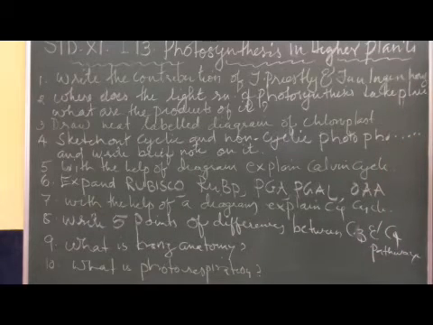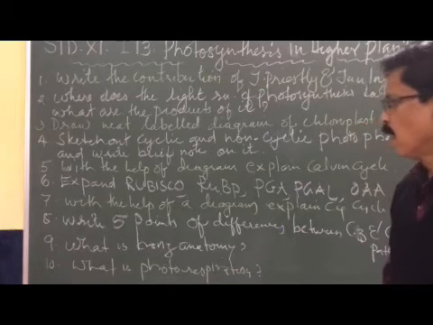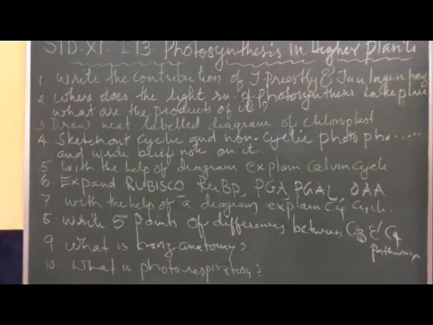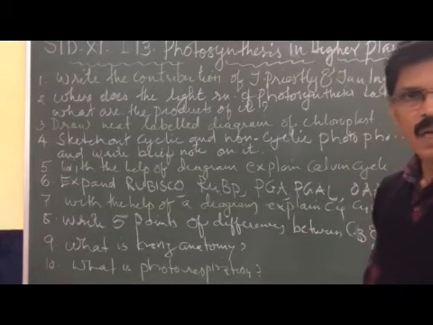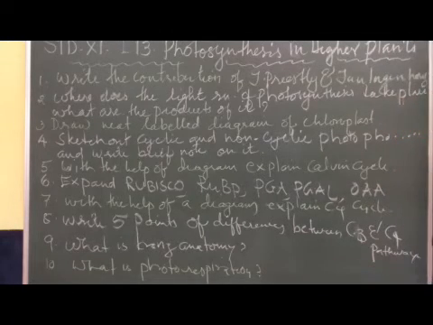Now the 7th one: with the help of a diagram, explain the C4 cycle. You have to remember this, like the Calvin cycle, we have already explained the C4 cycle. Draw this diagram by studying from the text or from the module I sent. Now, write points of difference between C3 and C4 pathways. That also I sent in detail, and we would be discussing all this in the live class.